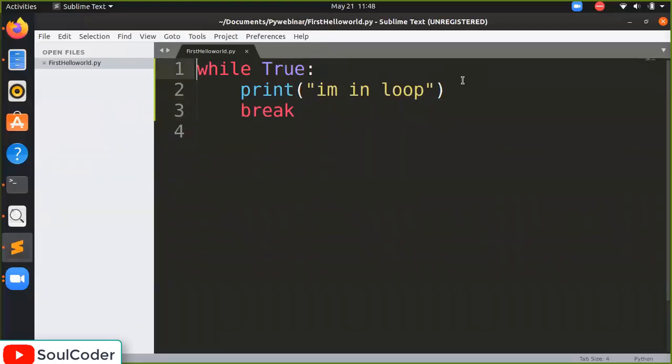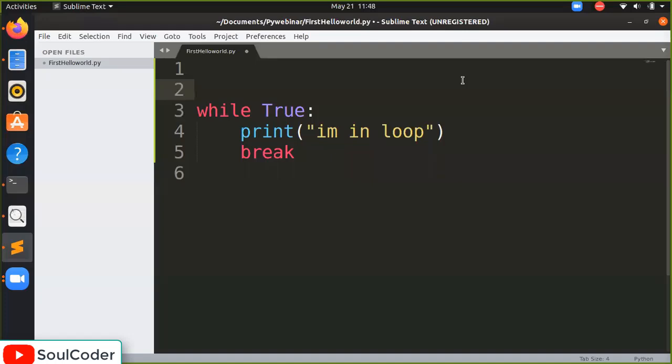Now how can we use the while loop? For example, I am writing A equal to 5. Okay, A equal to 5. If the condition is A smaller than 10, then it should work. I am removing the break here. Until A is smaller than 10, the loop should be executed continuously. But again, one thing to remember, A will stay the same.